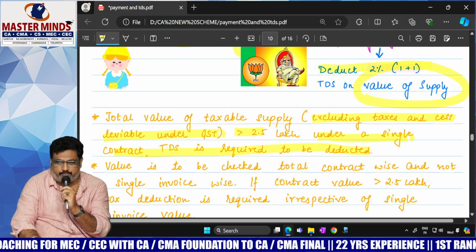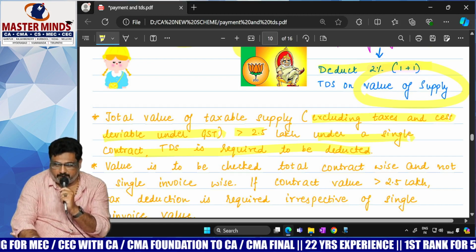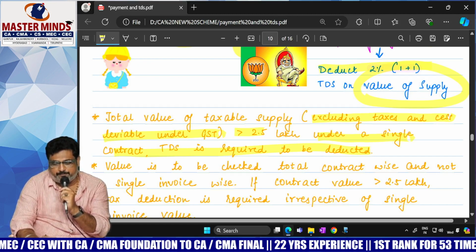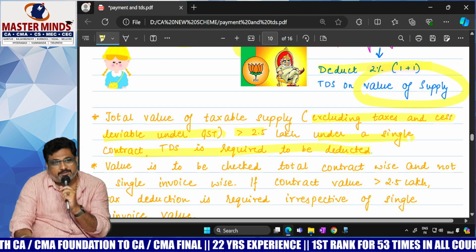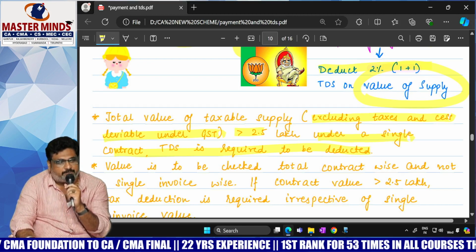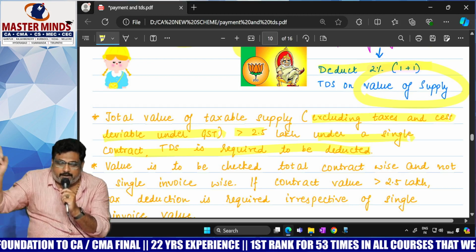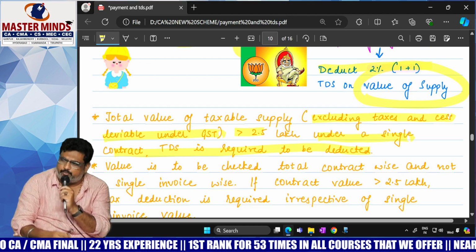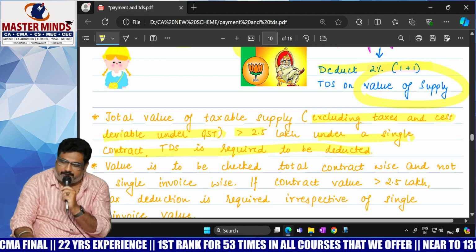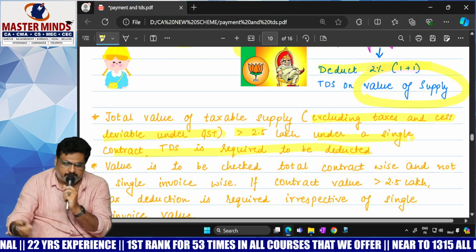Definitely TDS provisions will not be applicable. That is the wrong answer. Definitely TDS provisions will be applicable under a single contract. How many invoices were issued is not the criteria here. That is the second point.